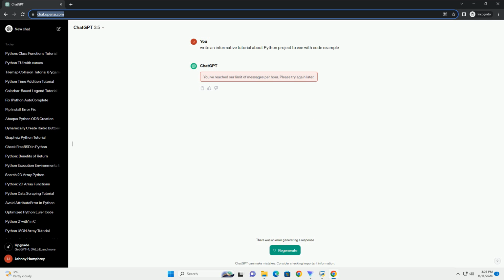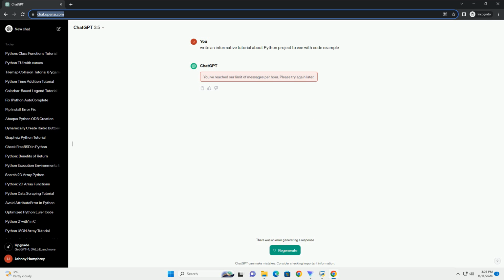Open your terminal or command prompt and install PyInstaller using the following command. Let's create a simple Python script named hello.py. Open your text editor and add the following code. Save the file. Navigate to the directory where your hello.py script is located using the cd command.